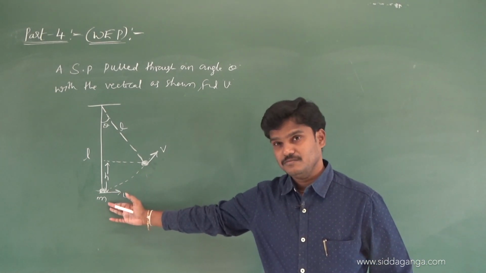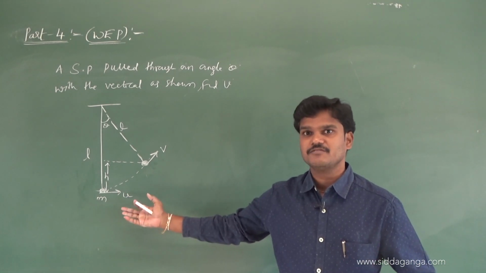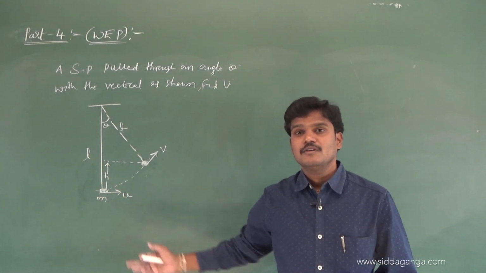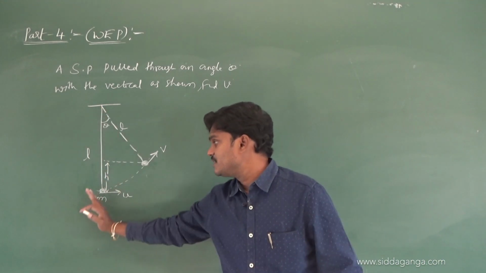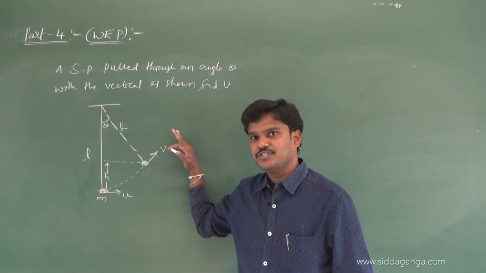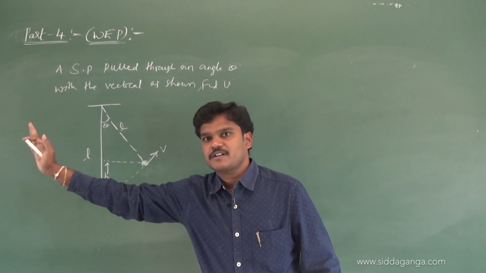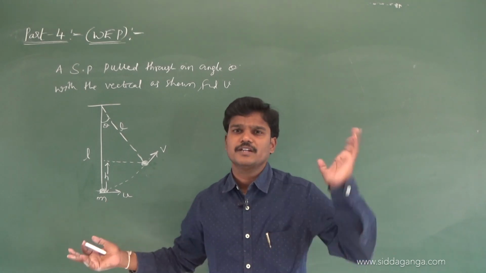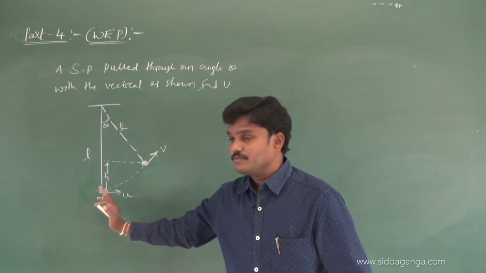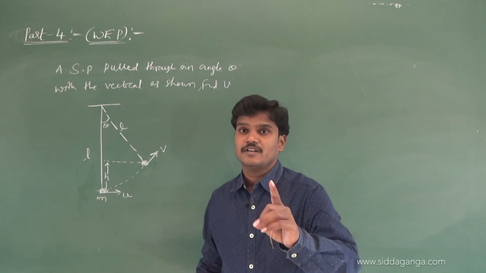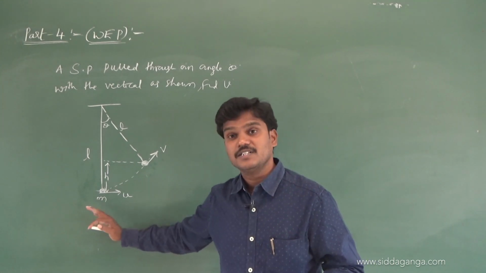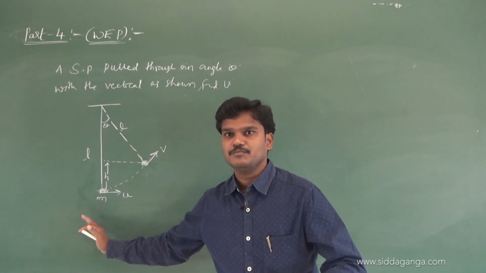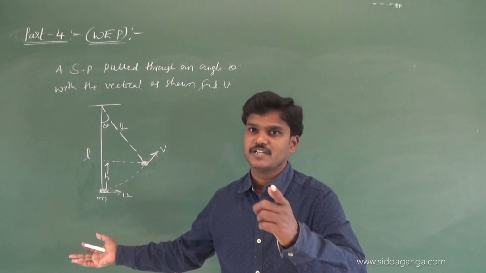See, it starts with u, it does not start from rest. At the mean position it will have some velocity. Displacement is 0. Keep in mind, this is the mean position, this one is the extreme position, and again this is the mean, that is the negative extreme. At the mean position displacement is 0. This I am going to verify in other chapters like the oscillation chapter. At the mean position displacement is 0, but velocity cannot be 0. Velocity will be there, it is maximum at this point.